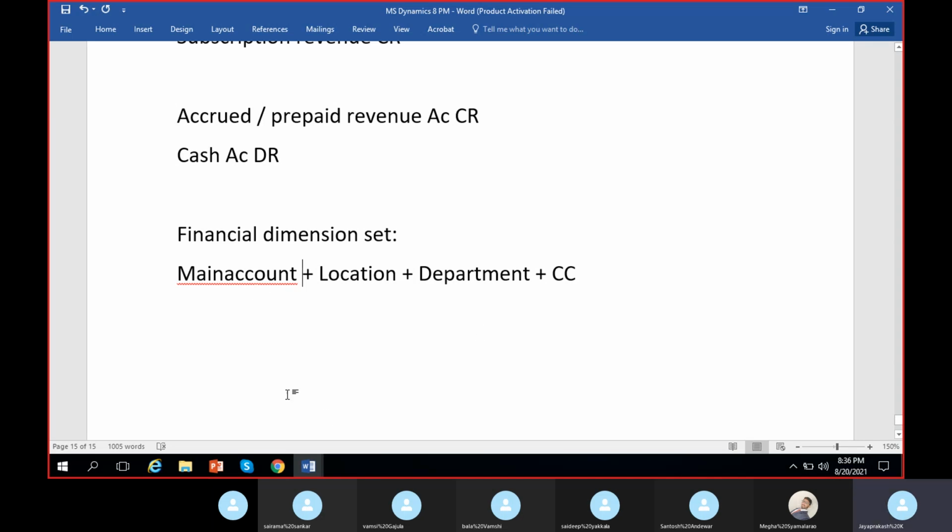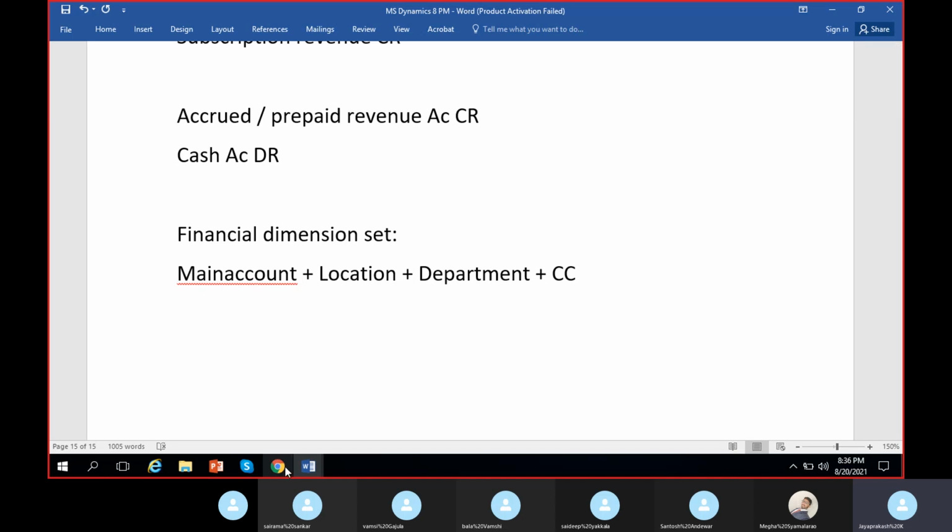You can give any combination according to the permutations and combinations rule. You know, right? If we have four things, we can combine any two of them or any three of them, any one of them individually. Anything you can do. So now let us try to combine a few and create a few dimension sets and try to use them and track the balances out of them.